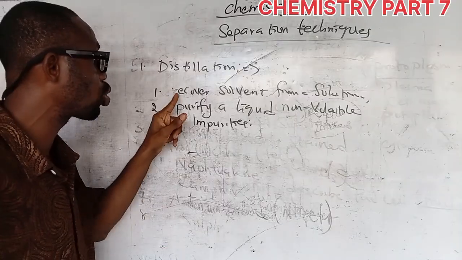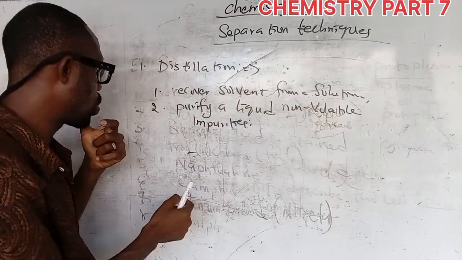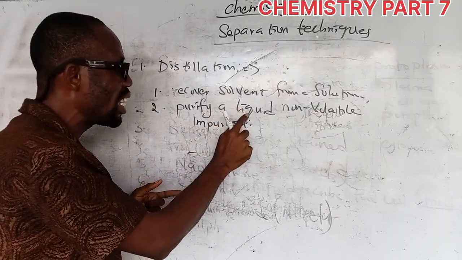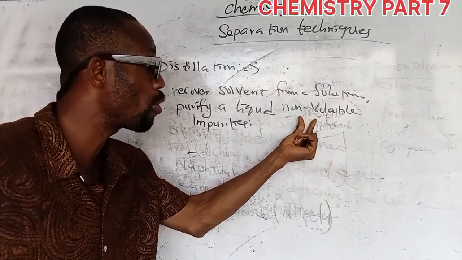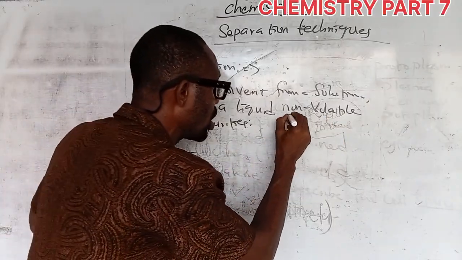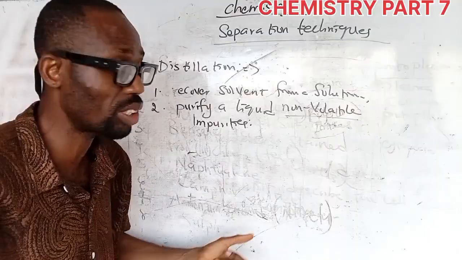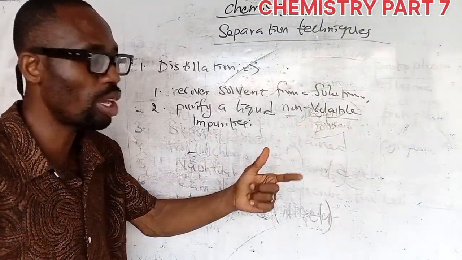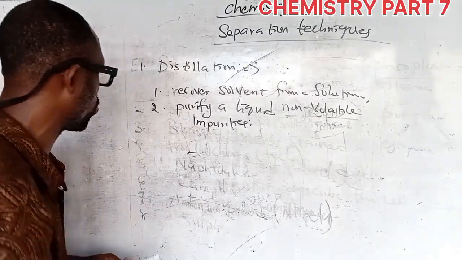So number one, it can be used to recover solvent from a solution. And number two, it can be used to purify a liquid that contains non-volatile impurity. When we talk about something being non-volatile, it means when that kind of thing is exposed, it does not catch fire. It is not flammable, it doesn't catch fire when exposed.